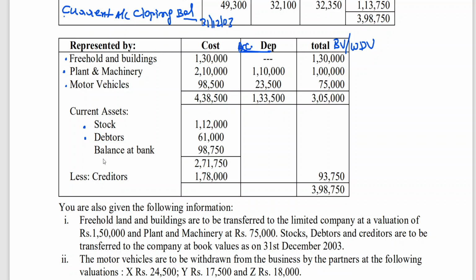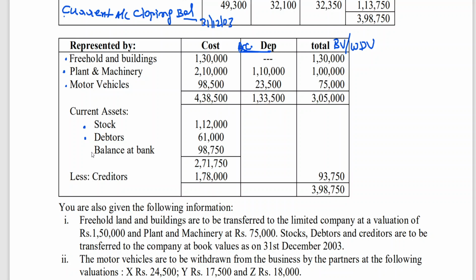Otherwise, you will have 6 assets. There is a possibility that even the bank balance can be taken. That is possible only when you are converting the firm into a company, or selling the firm to a company. The balance at bank may be taken, fully or partially. Please remember, I think that point is there in this particular problem.